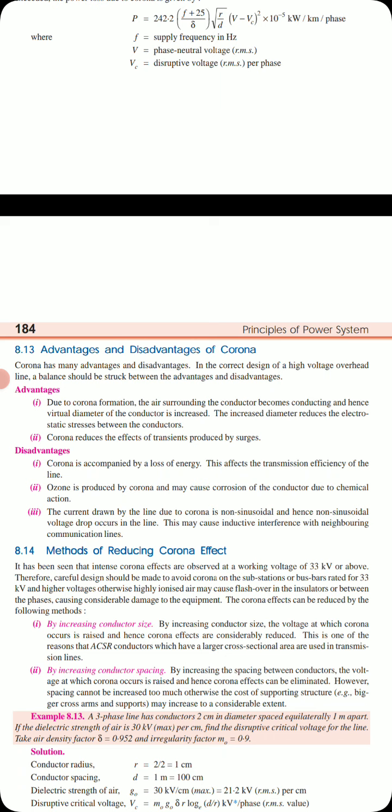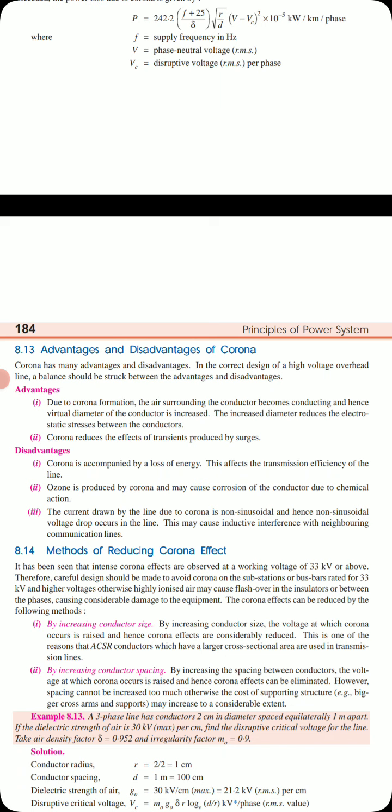The disadvantages: the first one is that corona is accompanied by a loss of energy. As we just calculated with the power loss equation, this goes on for a long time, and power loss over a long time is energy loss. This affects the transmission efficiency of the line. Second, ozone is produced by corona and may cause corrosion of the conductor due to chemical action.